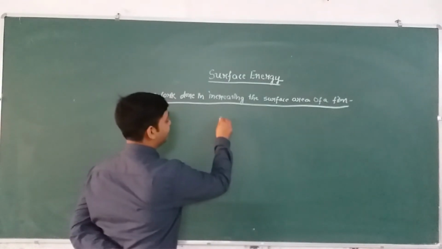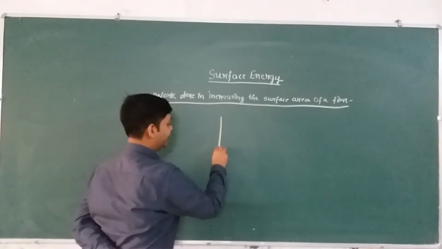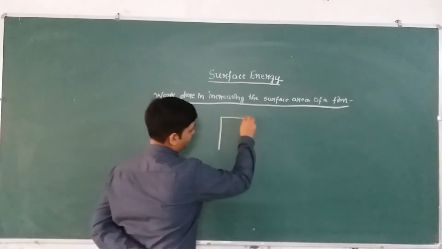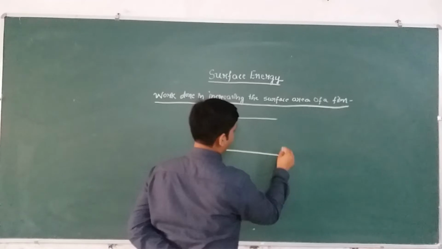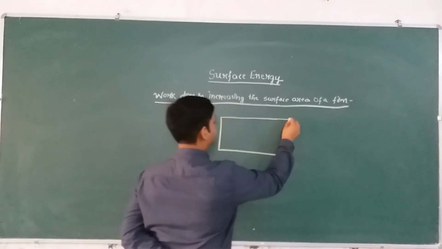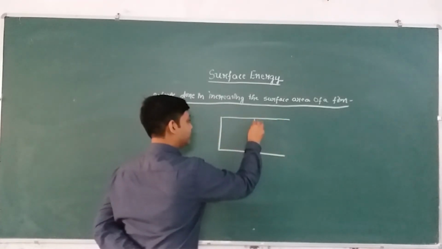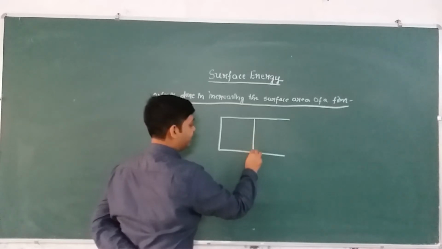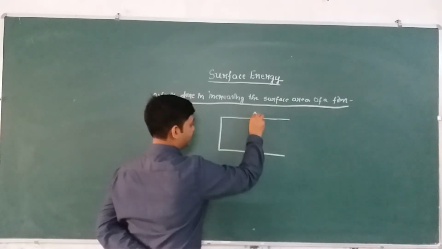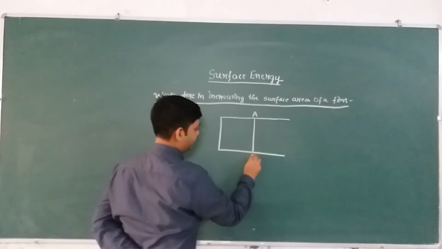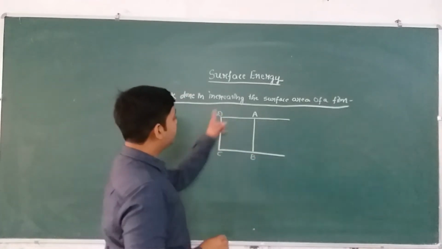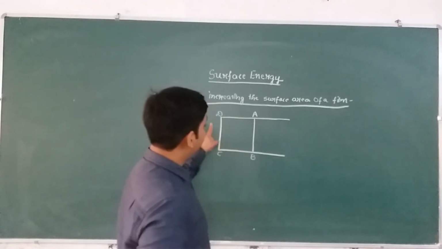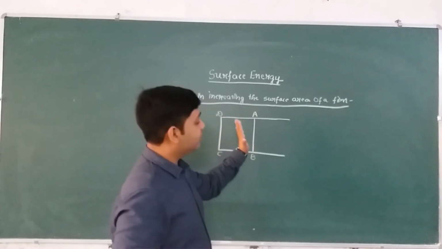So let us say there is a wire frame like this. This is a wire frame ABCD, and this wire AB is movable.